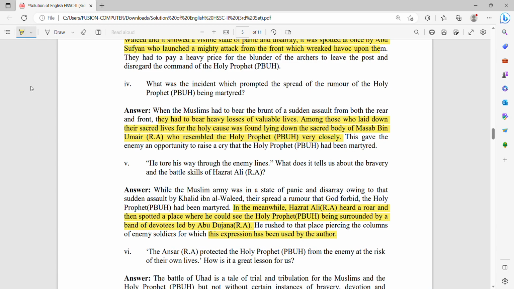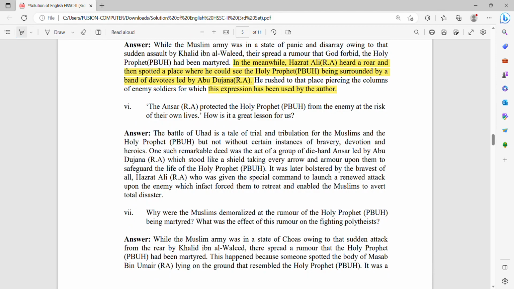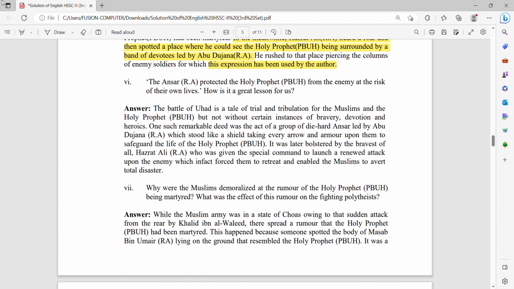Next question: the Ansar radhiyallahu ta'ala anhum, companions of Hazrat Muhammad sallallahu alaihi wasallam, protected the Holy Prophet sallallahu alaihi wasallam from the enemy at the risk of their own lives. How is it a great lesson for us? The Battle of Uhud is a tale of trial and tribulation. No doubt this is really a story of the trial and tribulation of the Muslims and Hazrat Muhammad sallallahu alaihi wasallam, but not without certain instances of bravery, devotion, and heroics.